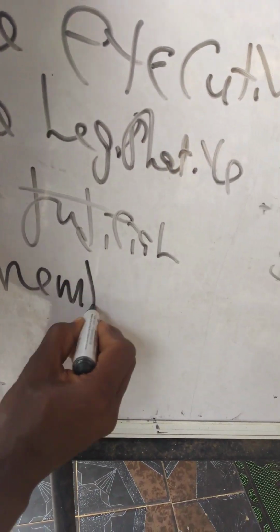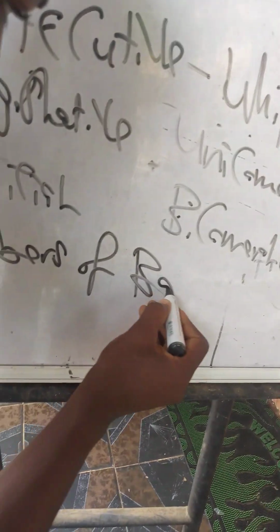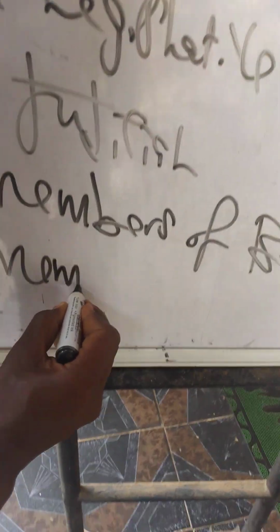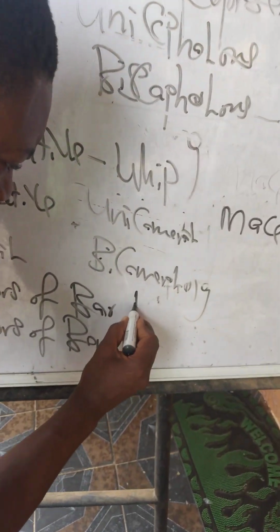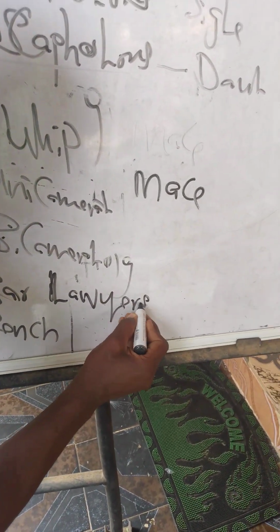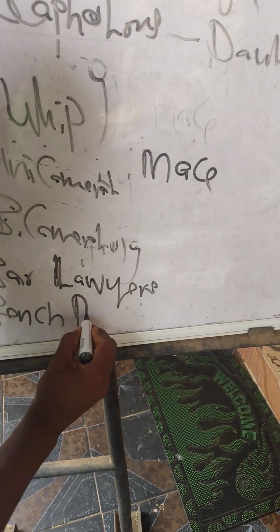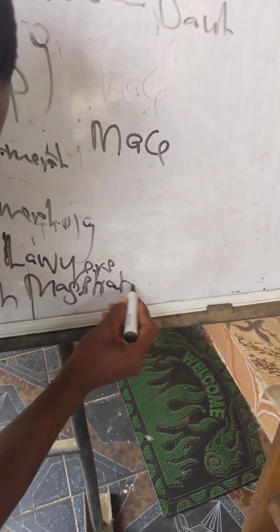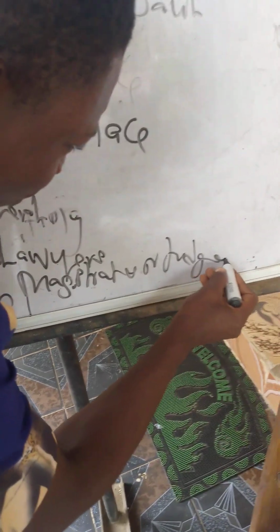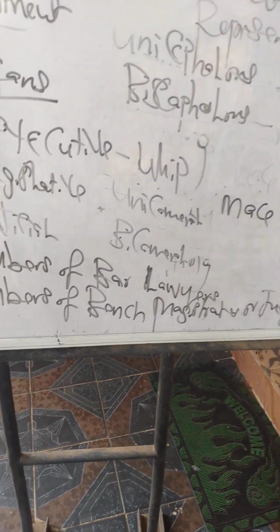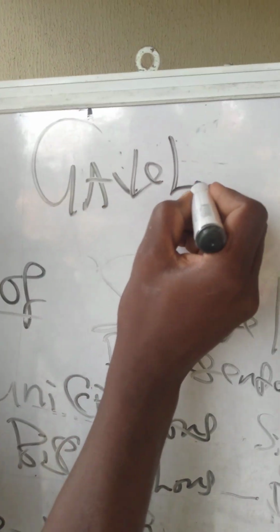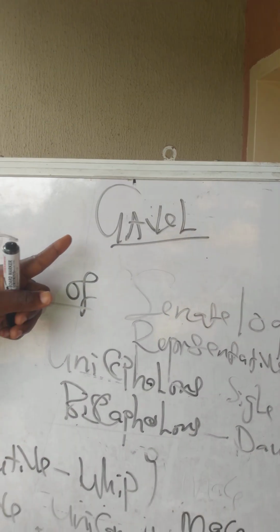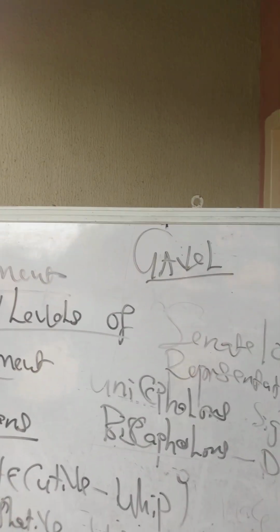The judicial arm of government is divided into two. We have what we call members of the bar and we have what we call members of the bench. Members of the bar are called lawyers, while members of the bench are called magistrates or judges. Note, the symbol of authority for the judicial arm of government is called the gavel.